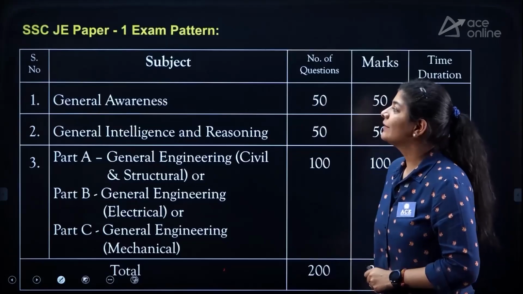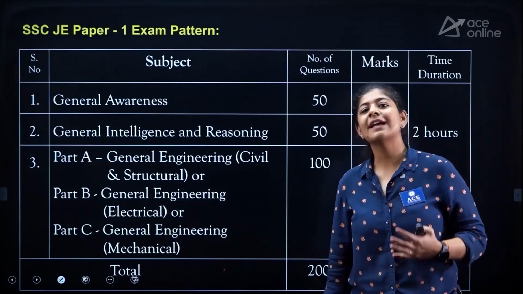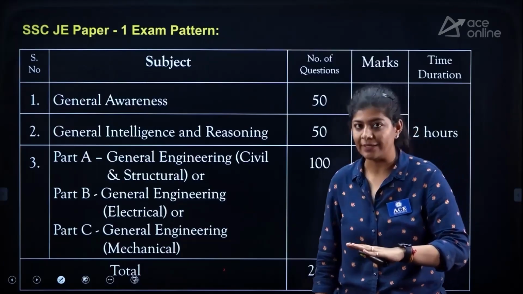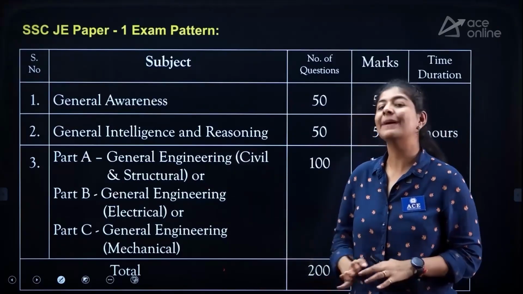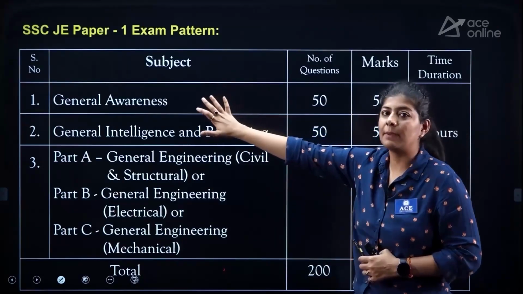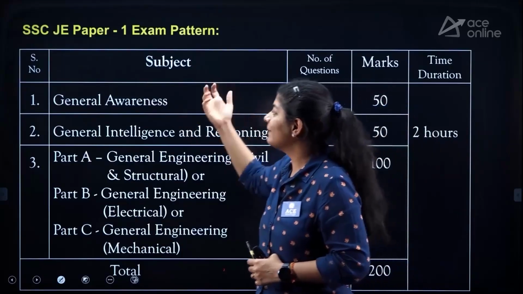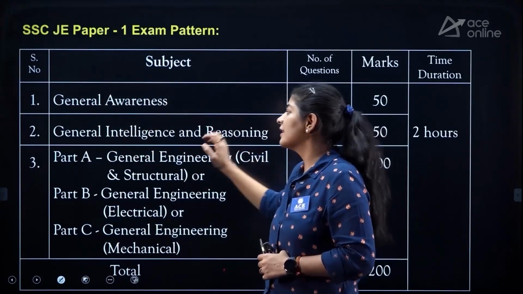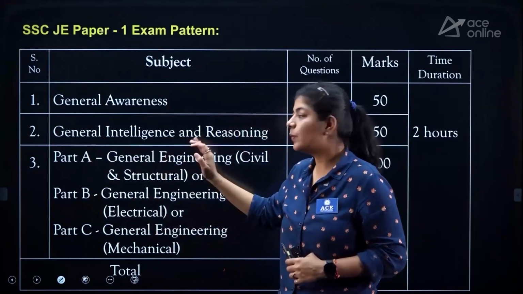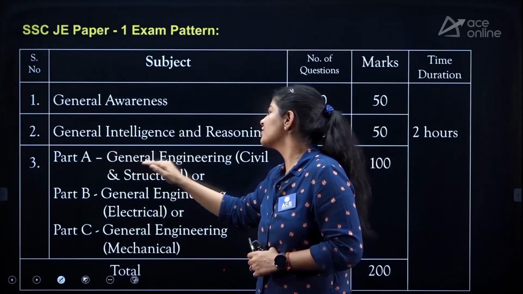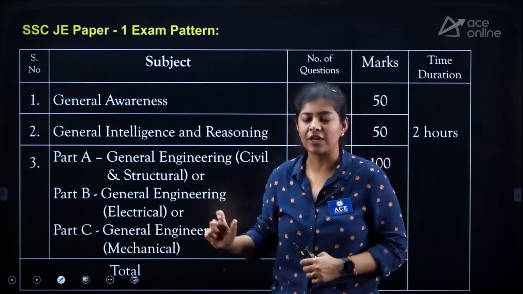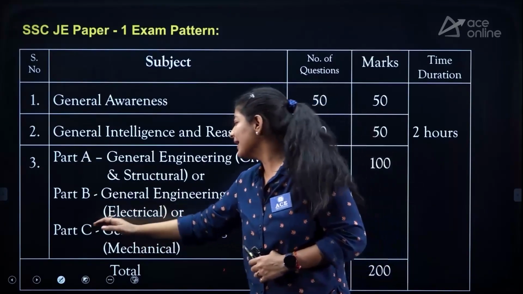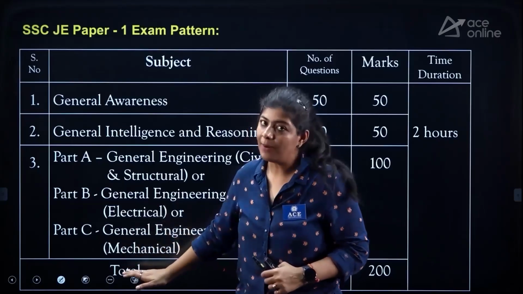If we talk about the exam pattern, here we mainly have 3 topics in paper 1. We have paper 2 separately, but here we are only going to discuss paper 1. The subjects are general awareness, general intelligence and reasoning, and the technical section, where part A is general engineering for civil and structure, part B is general engineering for electrical, and part C is general engineering for mechanical.